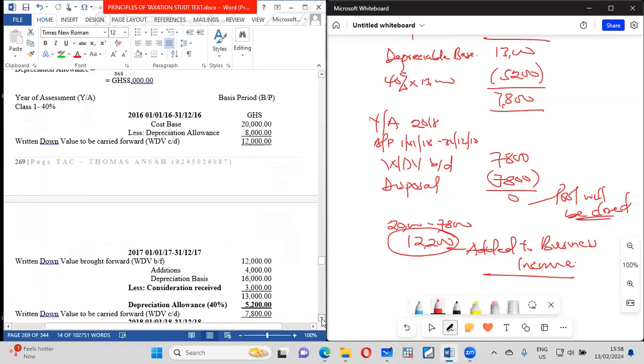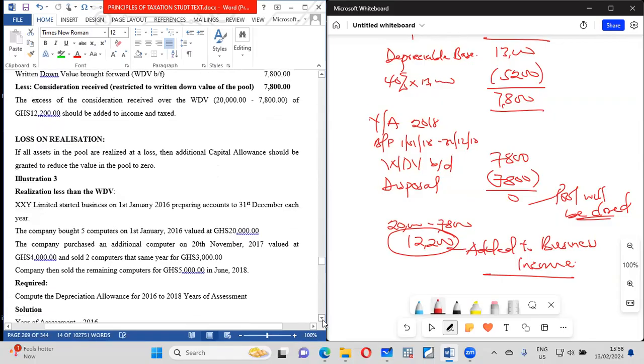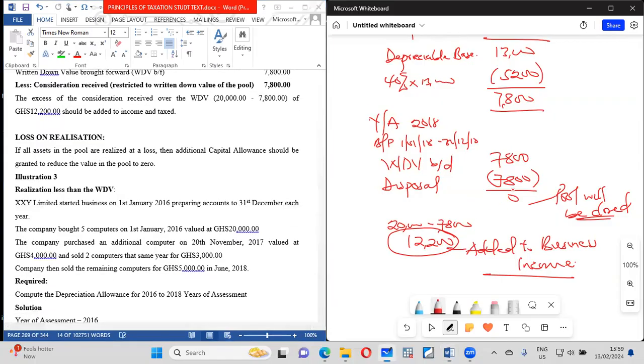What if when we sold this asset we had a loss? What will happen? If we sold it, let's say, instead of selling it at 12,000 here, we sold it at, let me use any amount like 5,000. So what is going to happen? You do the 5,000, and you realize that there is a loss of about 2,800.